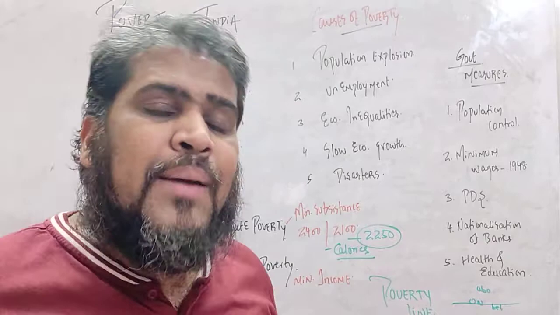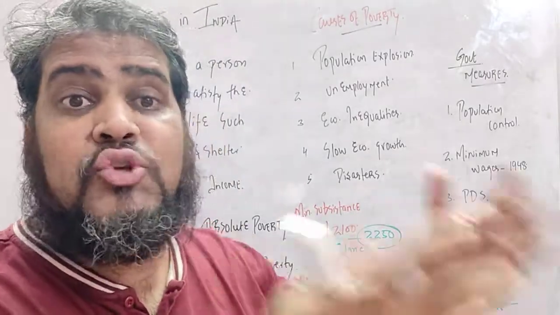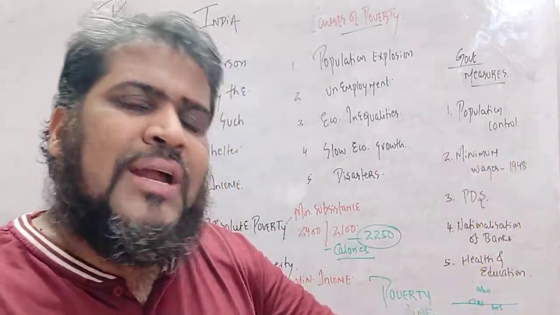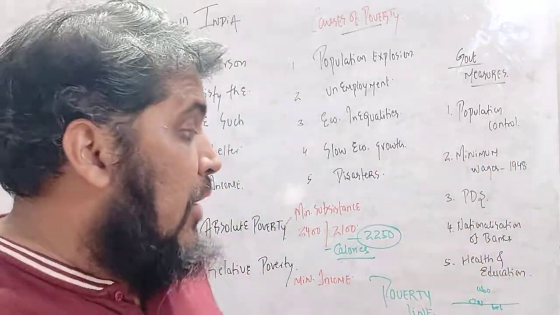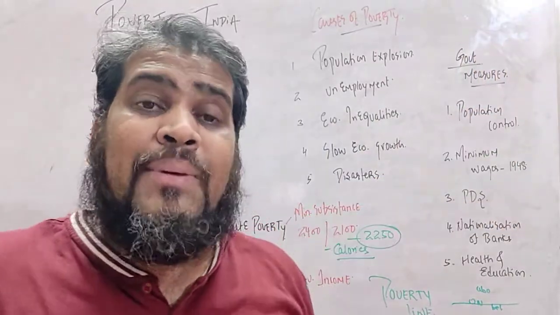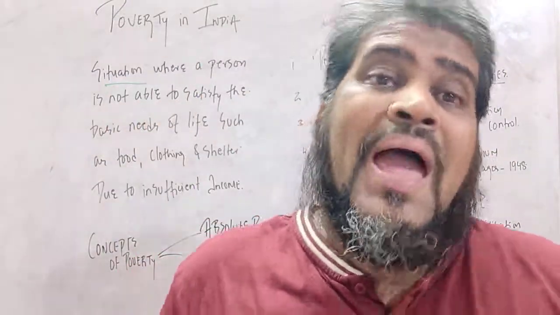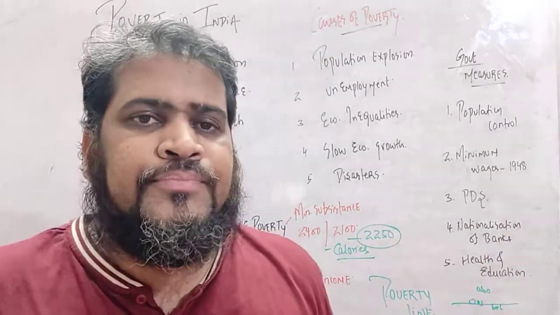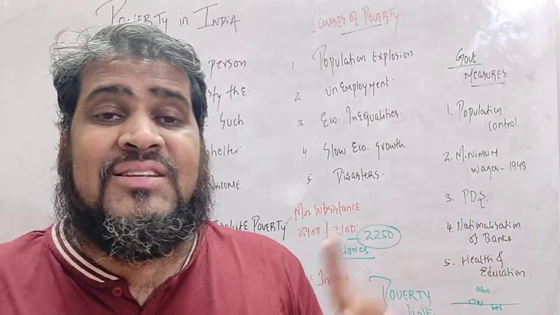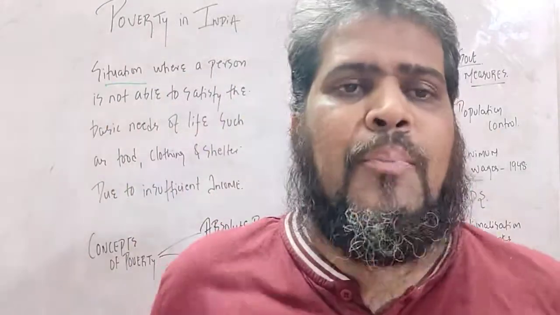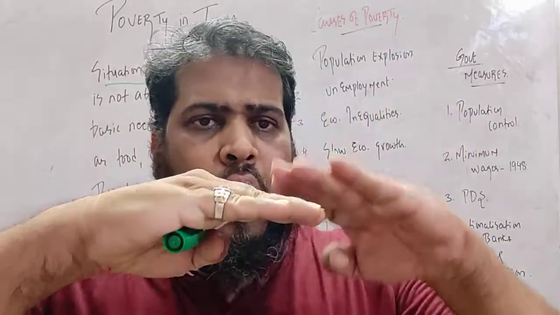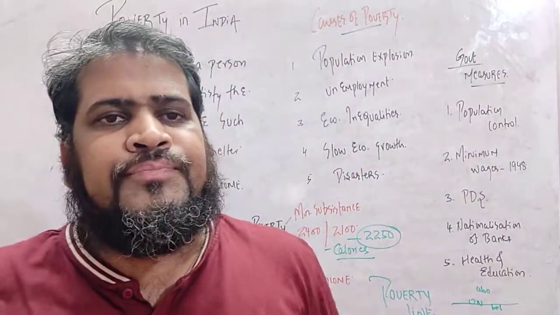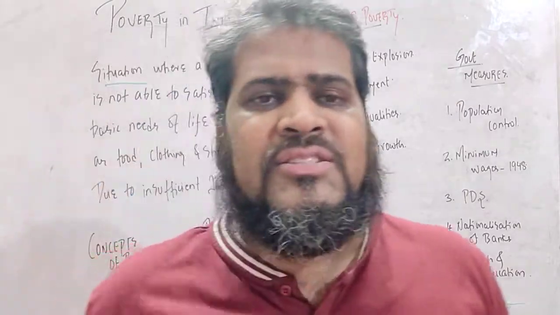Right, students? What is on poverty line? The people are only able to satisfy the basic needs. They cannot enjoy the luxury. Who are below poverty line, they are not able to satisfy the basic needs of life. And who are above poverty line, they are able to satisfy the basic needs also, and they are able to enjoy the luxuries and comforts also. So poverty line is dividing the Indian population into three parts: on the poverty line, above the poverty line, and below the poverty line. Okay, students, imaginary line hai.